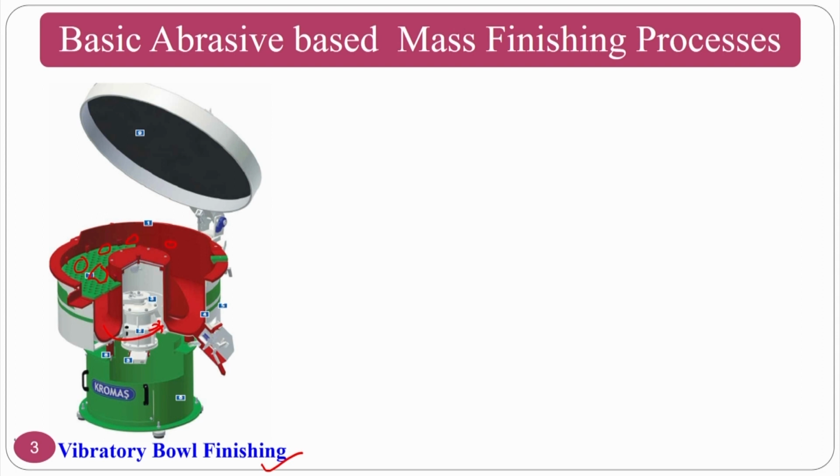The overall system will rotate, so the parts at the central line will have less dynamic movement compared to the parts on the periphery of the bowl. So there will be a slight change in the surface roughness, which may be a drawback.